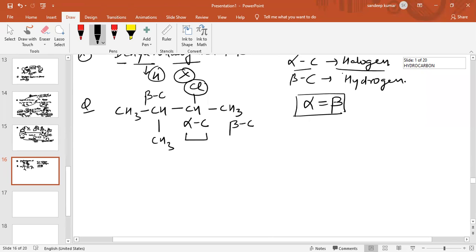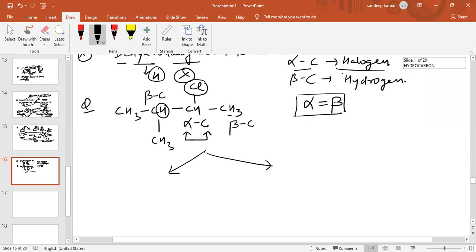Halogen is removed from the alpha carbon atom and hydrogen is removed from a beta carbon atom, and a double bond is formed between the alpha and beta carbon. So one possibility is this one. Another possibility: remove halogen from this alpha carbon atom and remove hydrogen from this beta carbon atom. Again there is formation of a double bond between the alpha and beta carbon atoms.